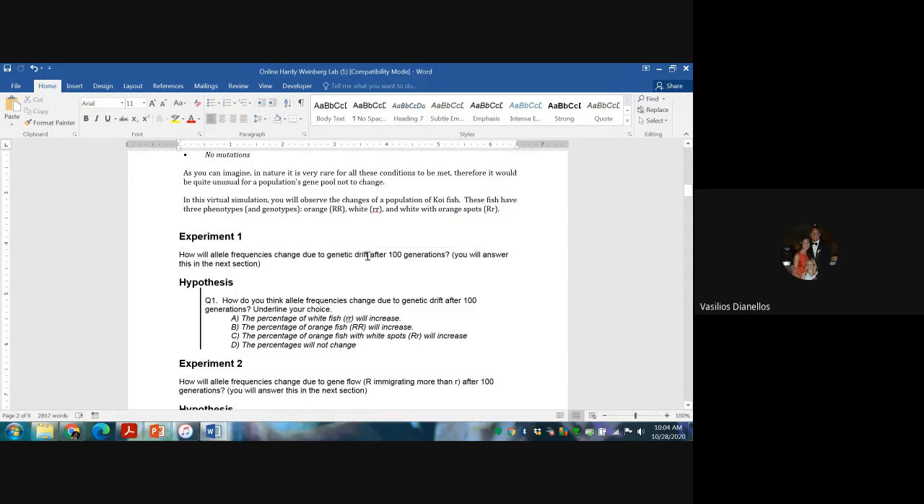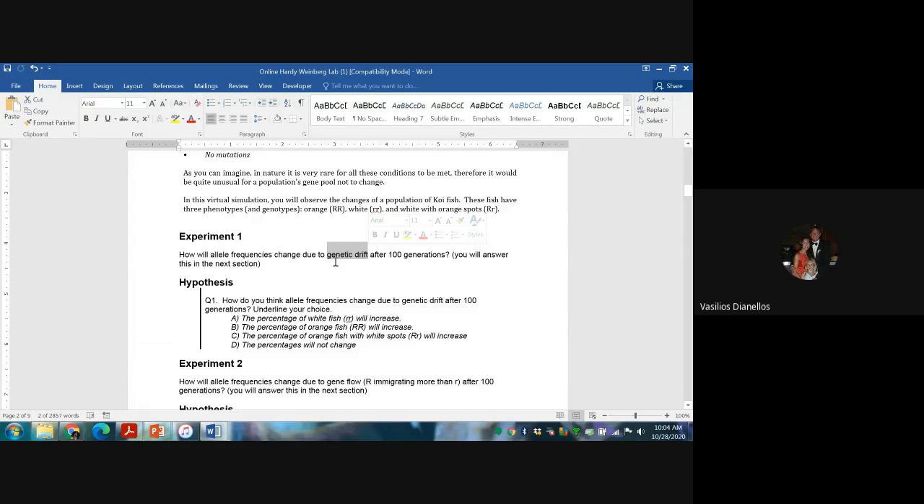So genetic drift is all about chance. So there's no migration, right? There's no koi coming in. There's no koi leaving. There's no mutations, right? So all these alleles are going to stay the same as far as that's concerned. They're not going to mutate to any new alleles.